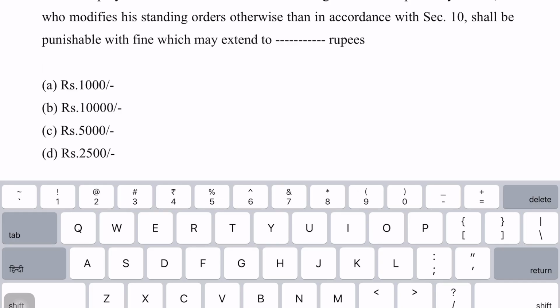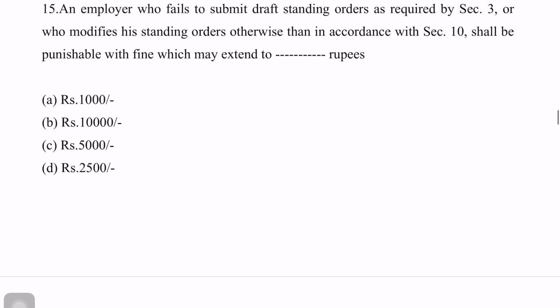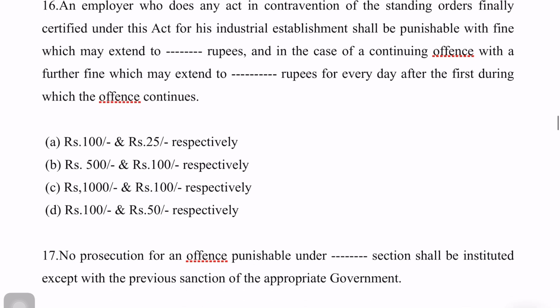Next question. If an employer who fails to submit draft standing orders as required by Section 3 or who modifies his standing orders other than in accordance with Section 10 shall be punishable with how much fine? So the fine in this case would be 5,000 rupees. That is option C. Next question.